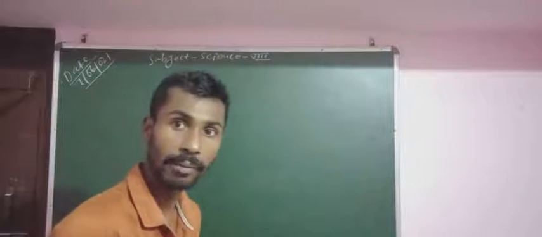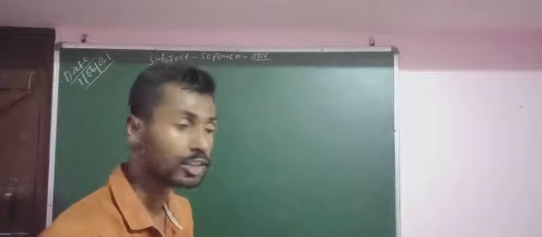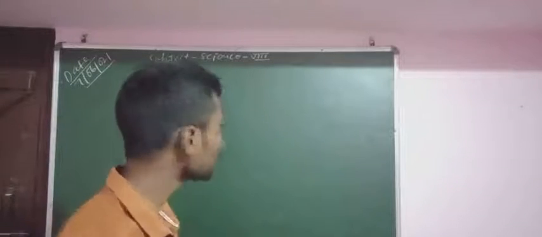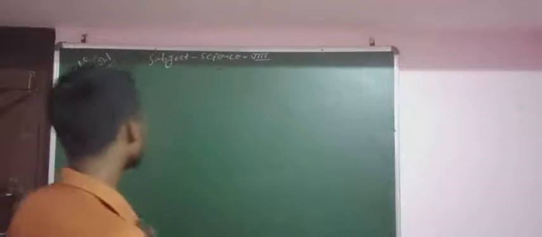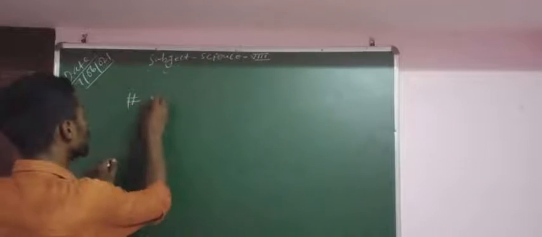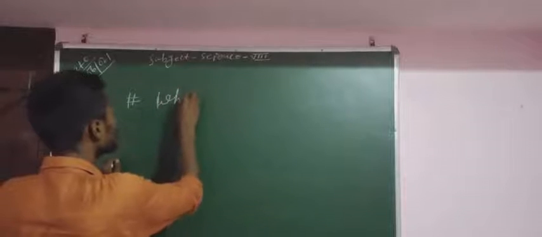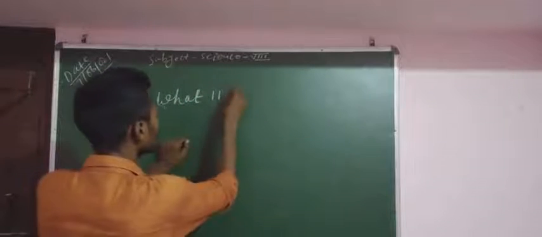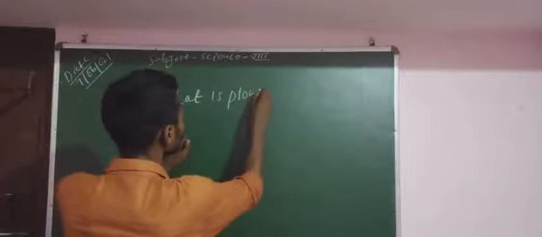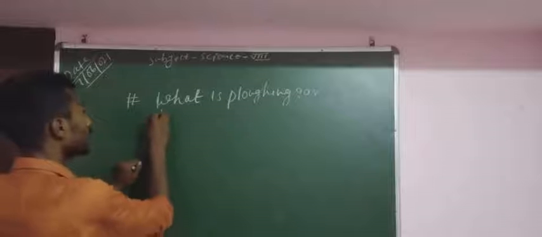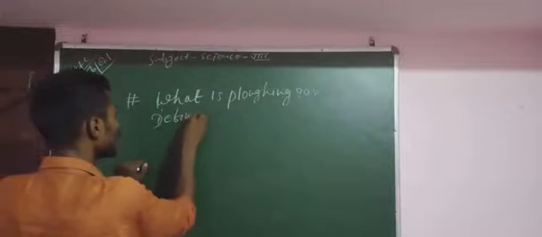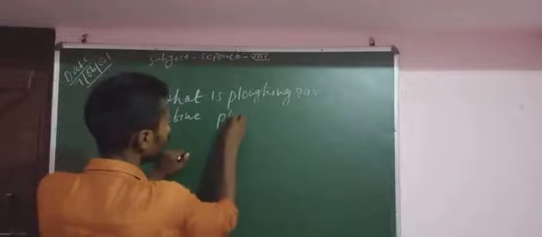I told you about the soil, the top upper layer of the land, which is called soil. The second point is plugging. What is plugging? Or the question is, define plugging.